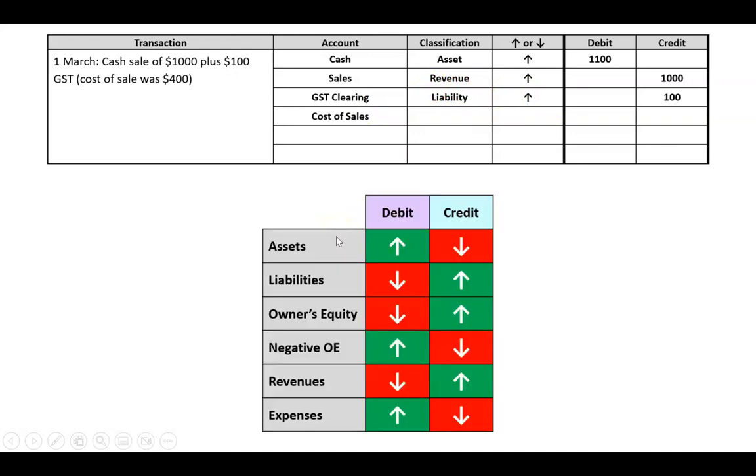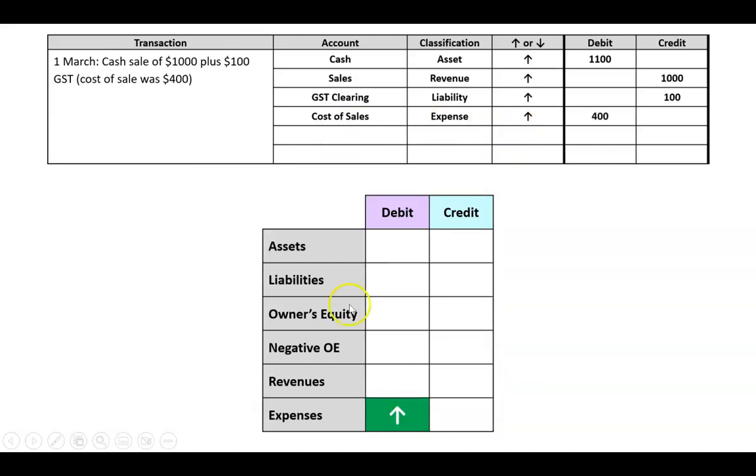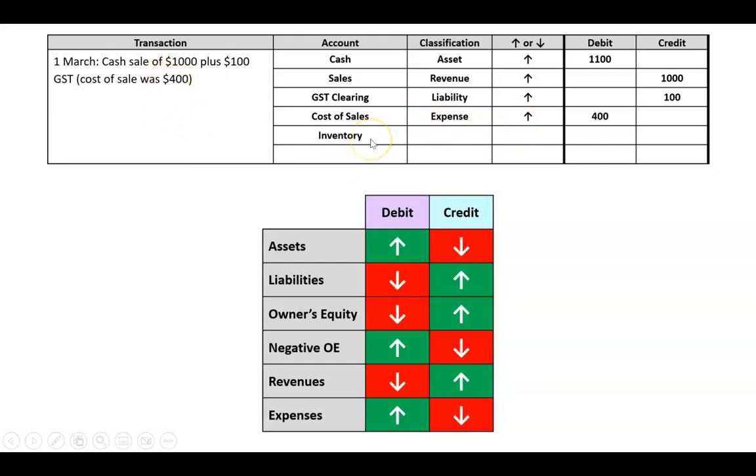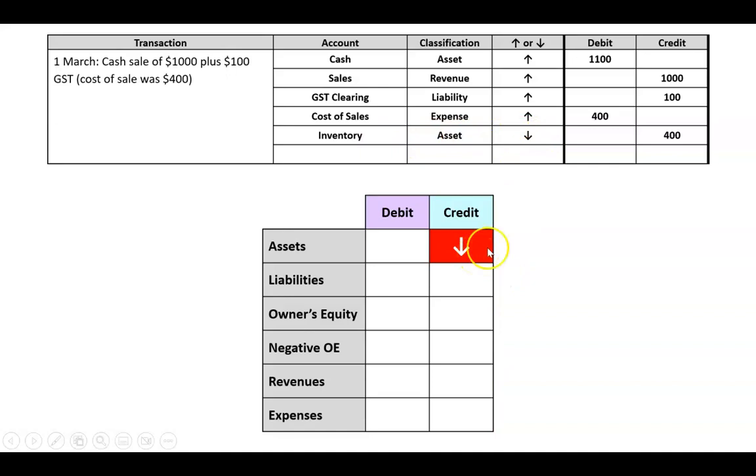Let's look at the next bit. So why is there no GST on the cost of sales? So cost of sales was an expense. It went up. That was a debit. So that's $400. Then we had to give up inventory. Inventory is an asset. It's going down. So that's a credit. And then we're done.